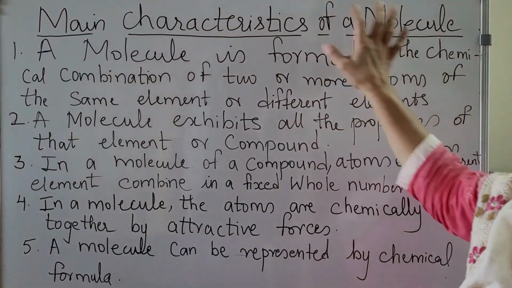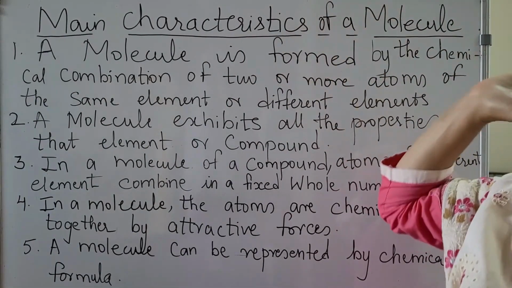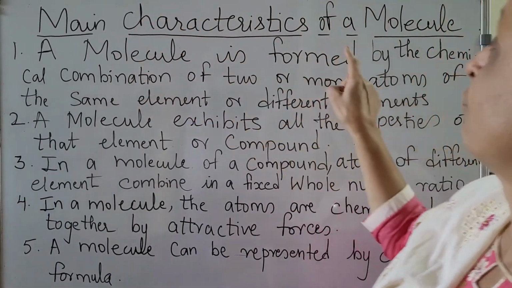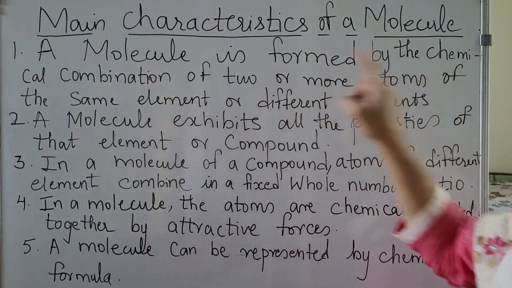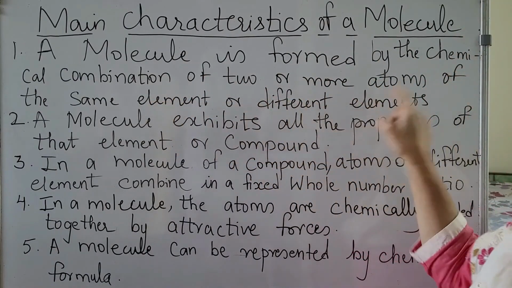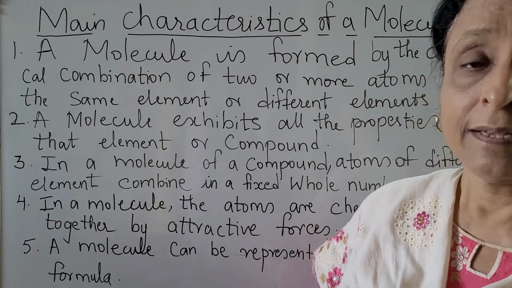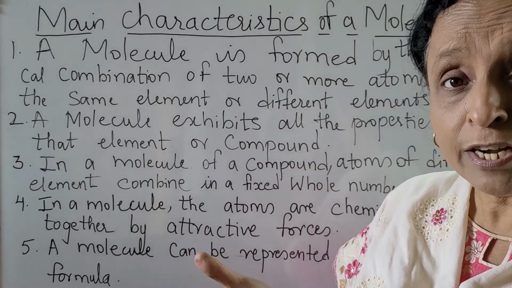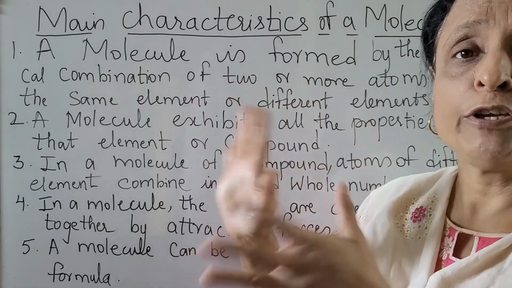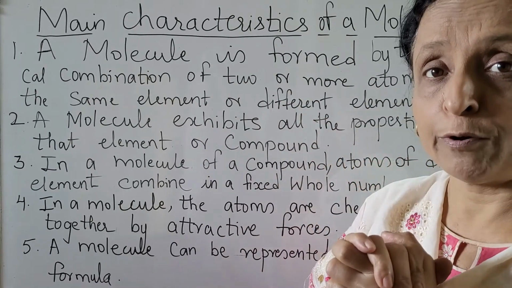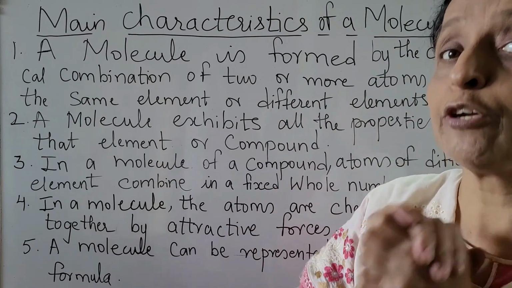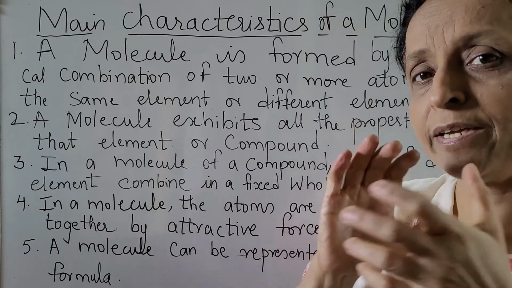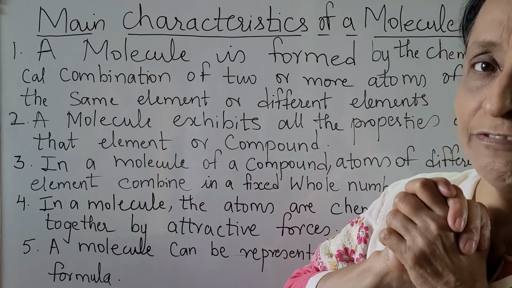Now the main characteristics of a molecule. A molecule is formed by the chemical combination of two or more atoms of the same element or different elements. It can be hydrogen, a molecule of hydrogen which is formed. If it is hydrogen and oxygen, it's a molecule of water which is formed. So it can be the same or it can be different.